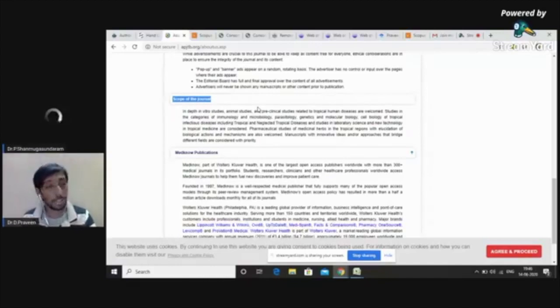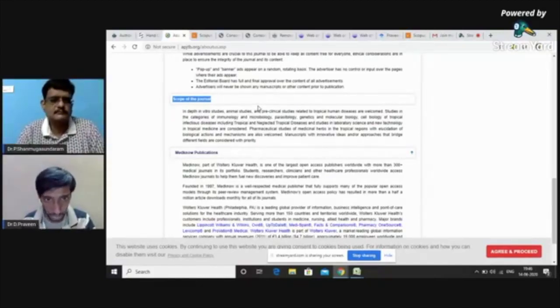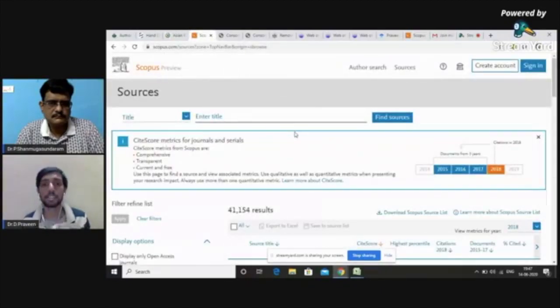The next thing is, how do you choose a journal for publication? This is one of the most important things, as both sirs were discussing publication in indexed journals. The first thing that you should have in mind is, as a starter, as a researcher, you should always start with Scopus. Scopus should be your first criterion. Following Scopus, you can go for Web of Science.